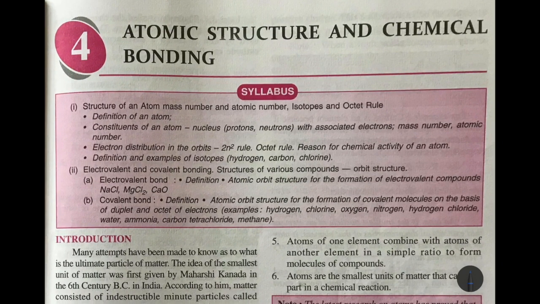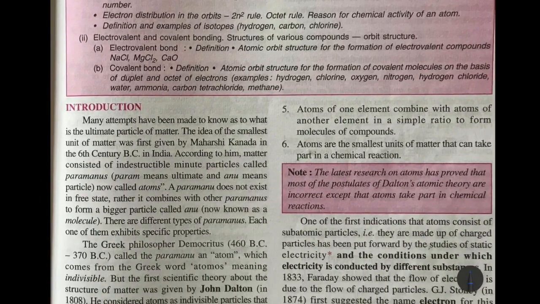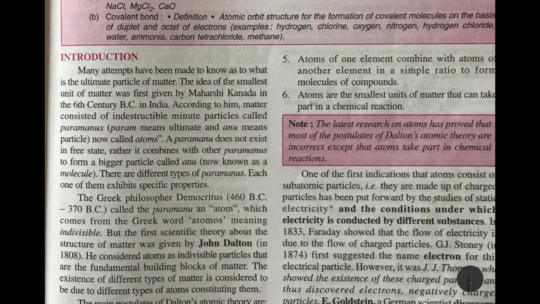Now in chemistry, we are going to start with a new chapter, that is atomic structure and chemical bonding. From a long time back, attempts were made to know what was the smallest particle of matter. The first idea was given by a Maharishi in India whose name was Kanada, almost in the 6th century BC.